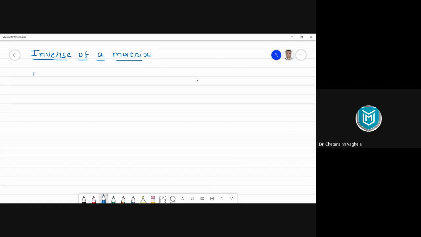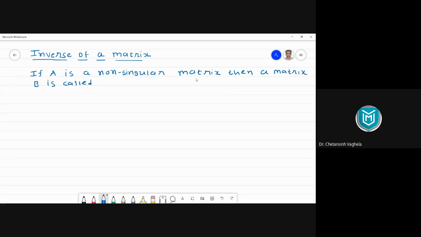If capital A is a non-singular matrix, then a matrix B is called inverse of A if A into B or B into A is equal to I.